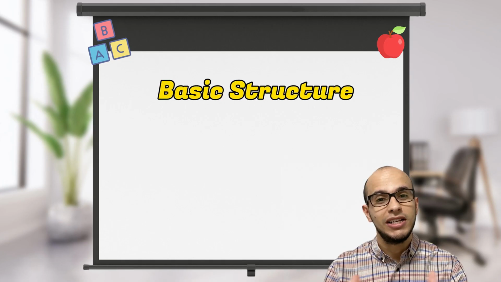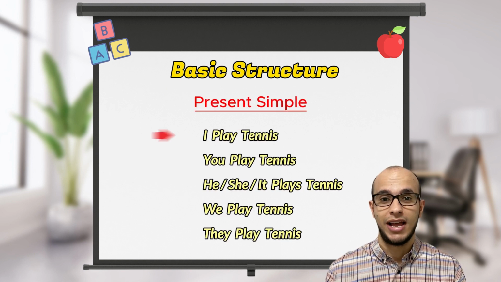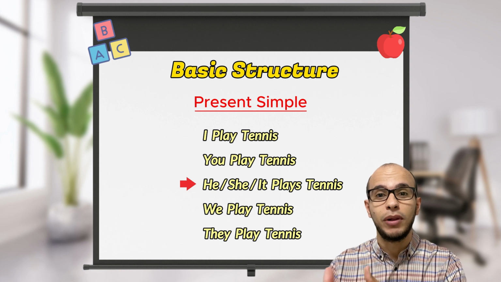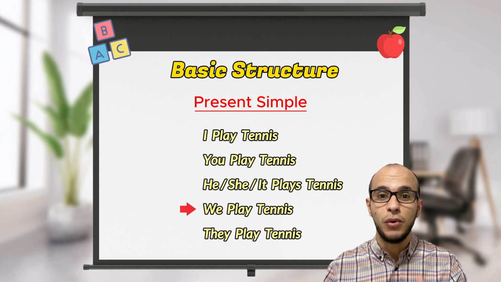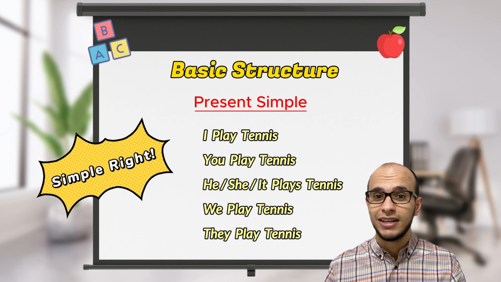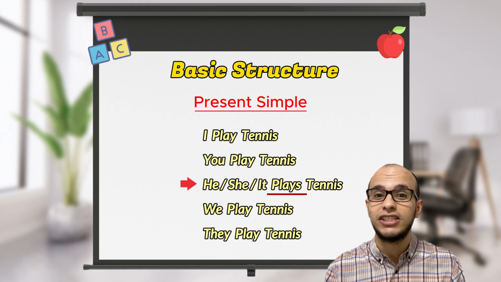Let's start with the basic structure. How do we create each one of these tenses? For the present simple: I play tennis. You play tennis. He, she, it plays tennis. We play tennis. They play tennis. Simple, right? Just remember here the S to the verb with he, she, or it.